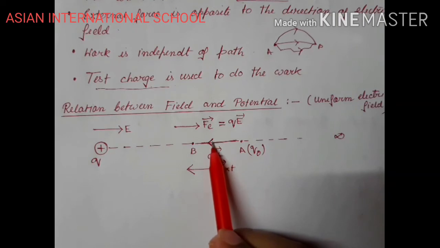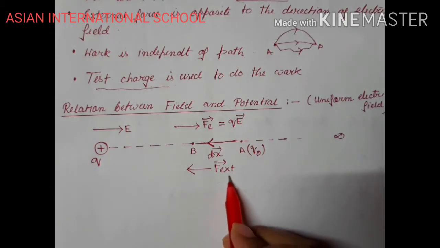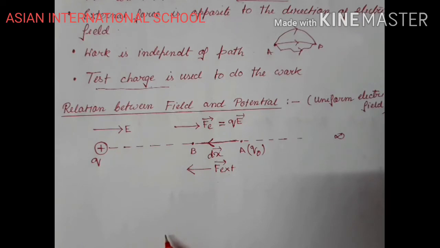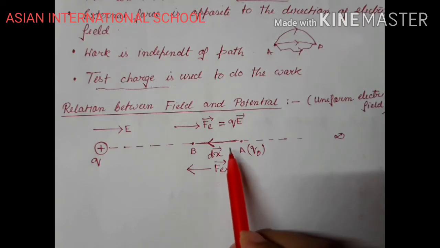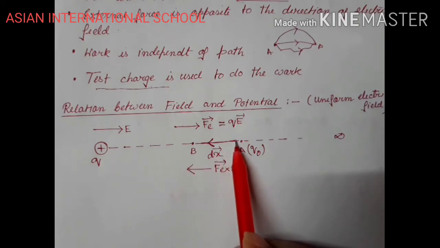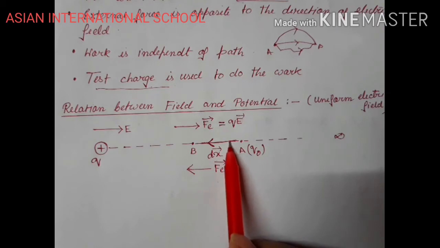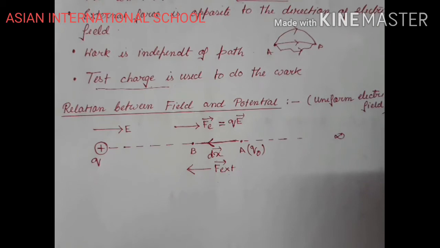Now how can we do so? Our objective is to measure this external force. There is no direct method for us to measure this external force. We know the direction is opposite, but how can we measure its magnitude? Right? And there is a repulsive force acting as well, so we cannot move this object very fast. What are we going to do? We want to move this object very slowly, in such a way that there will be no acceleration produced in the body.